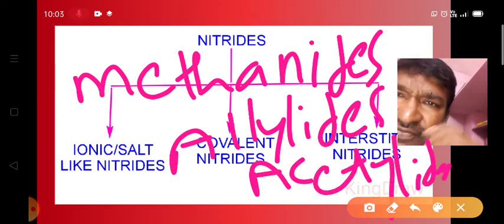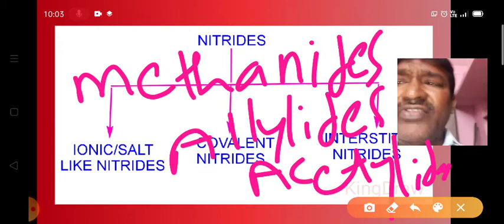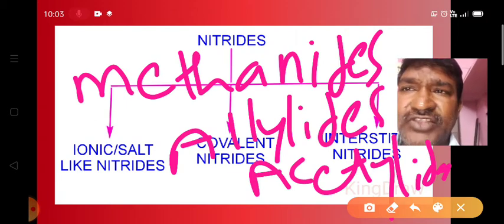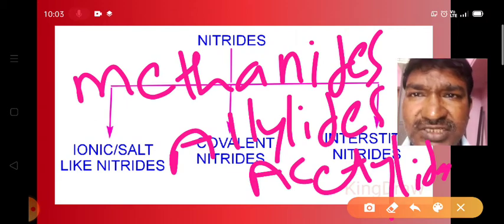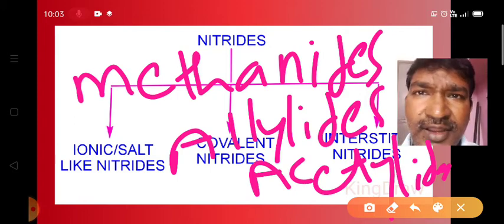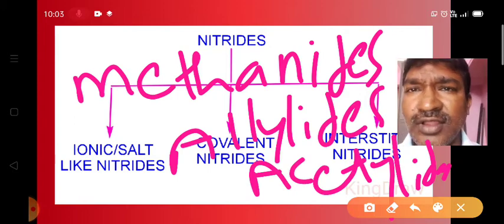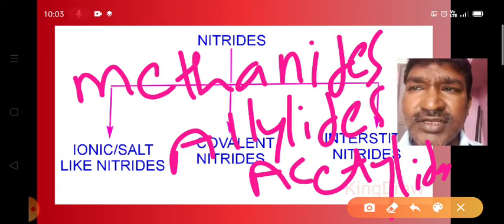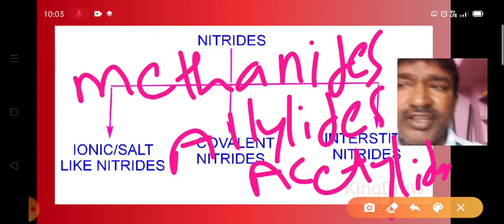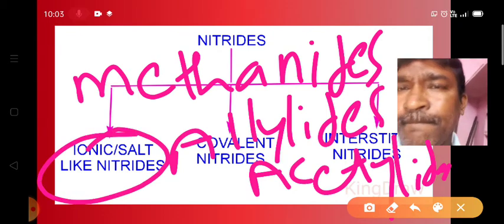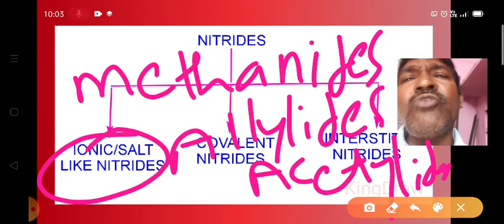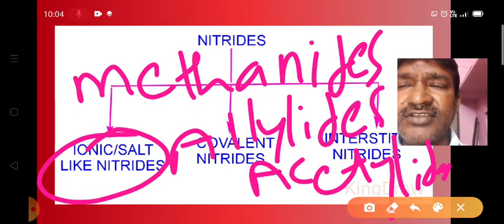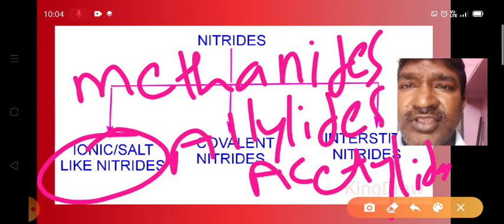Here, such type of classification we don't observe in the nitrides. Carbides are classified; ionic carbides are classified into methanides, allylides, and acetylides depending on the products they give during hydrolysis. But here, all ionic nitrides are salt-like nitrides. When they undergo hydrolysis, they give ammonia only. So that's why we don't have such a classification, which we observe in the carbides.